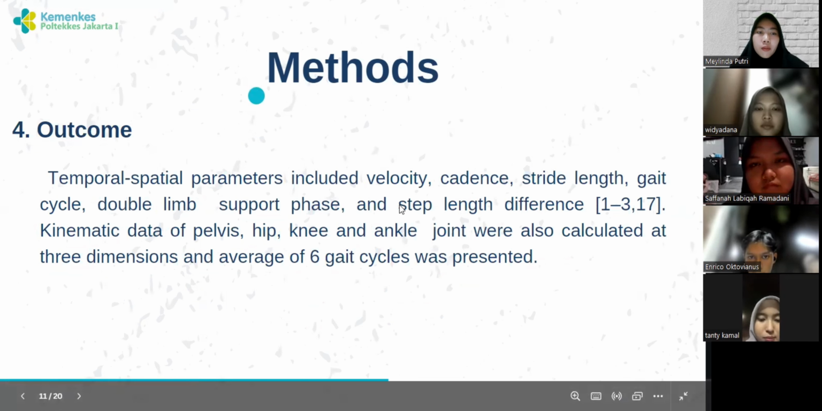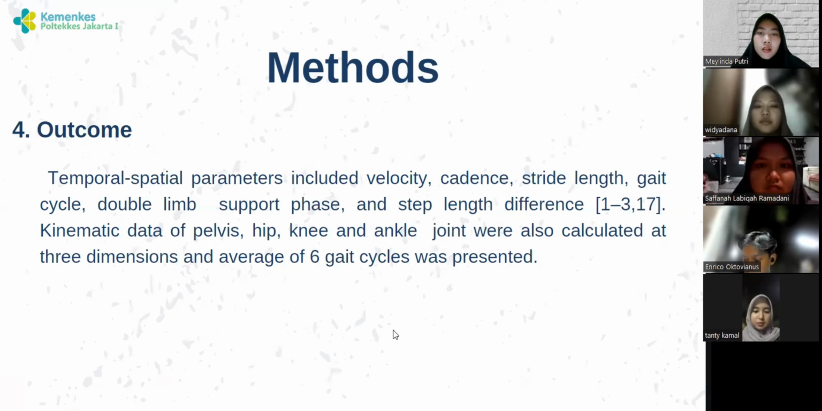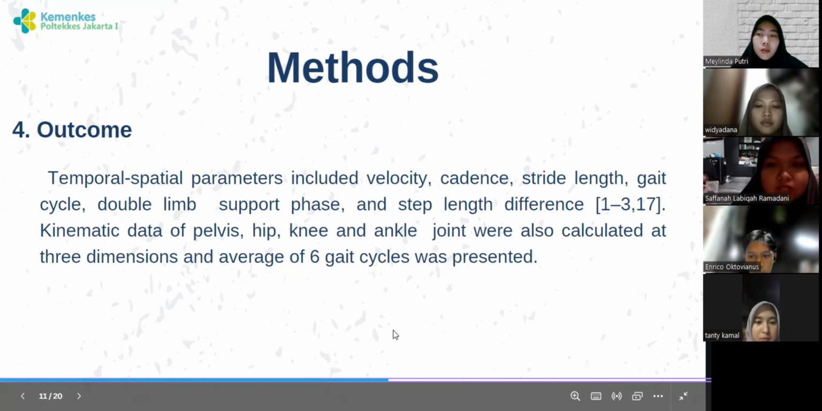For outcome, temporospatial parameters include velocity, cadence, stride length, gait cycle, double limb support pace, and step length difference. Kinematic data of the pelvic, hip, knee, and ankle joints were also calculated in 3 dimensions, and the average of 6 gait cycles was presented.